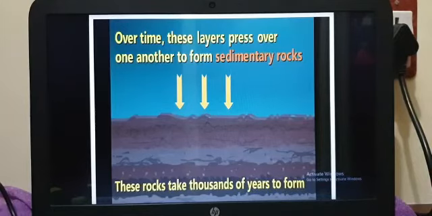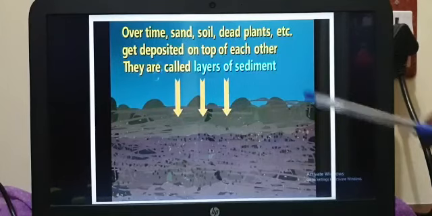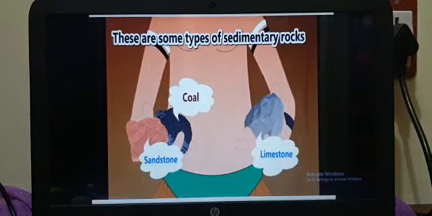You can see the video clippings that I sent you last week. Over time, sand, soil, dead plants, etc. get deposited on top of each other. They are called layers of sediments. So these are some types of sedimentary rocks. What are they? Coal, sandstone and limestone.